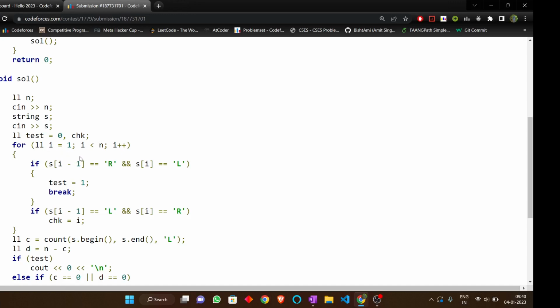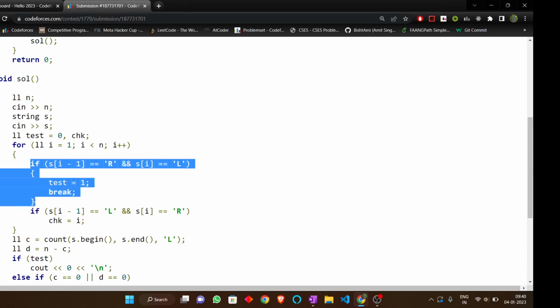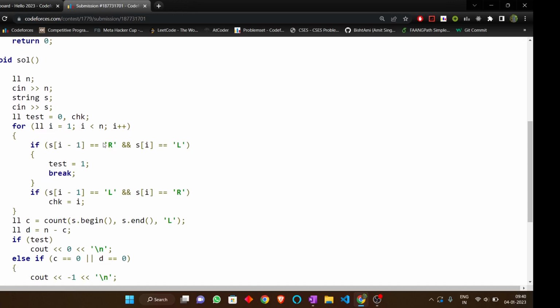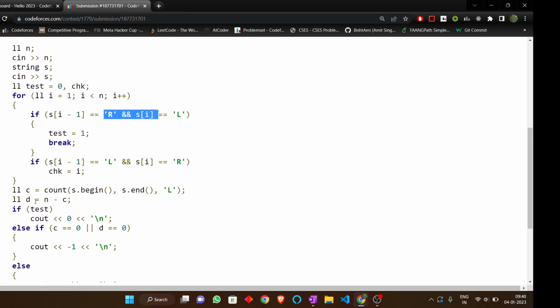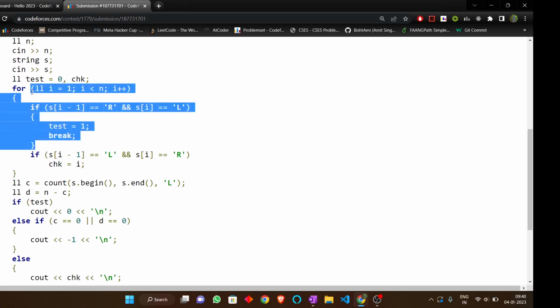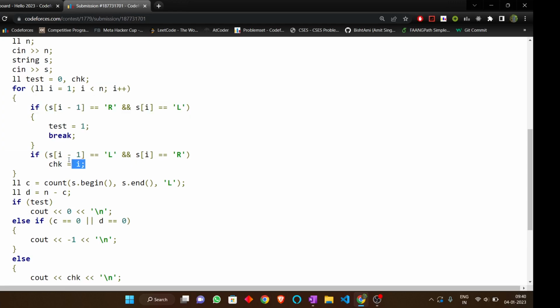I am traversing the string and searching for R and L. If I find R and L present in the string, then test becomes 1, and I break the loop, because I am searching for RL. If RL is not present in the string, then we search for L and R, because if L and R is present we can swap these two and find the desired result.